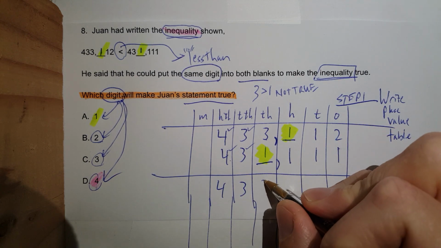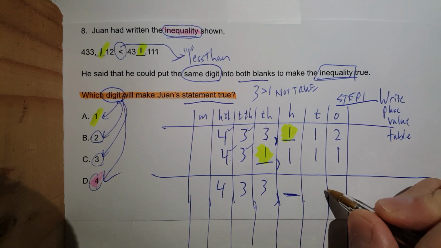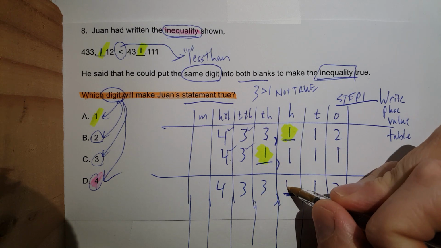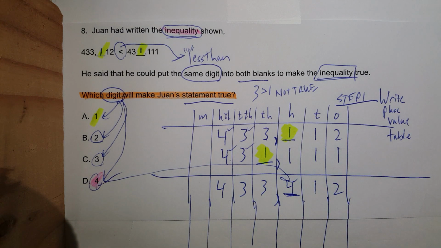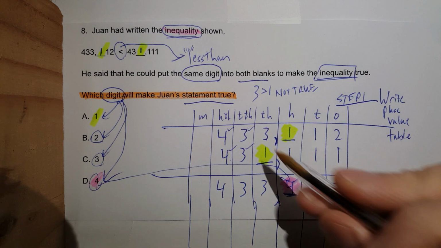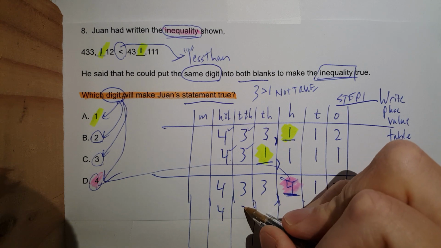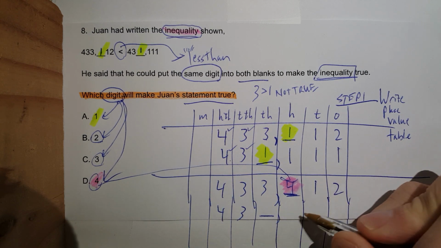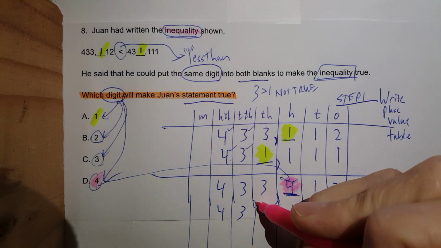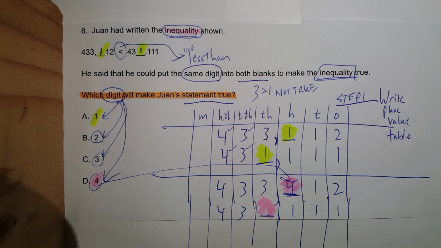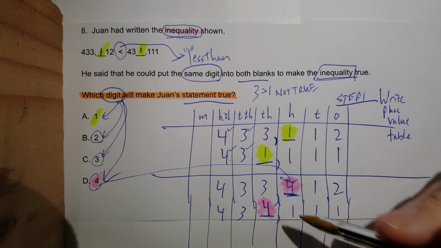4, 3, 3. Notice how none of the numbers changed. 1, 2. This time I put the 4 in there. All I am doing is just substituting. Put the 4 there. Let's take the other number. That was 4, 3, unknown number, 1, 1, 1. And now I put the 4 in there. Now this works. Look at these two.